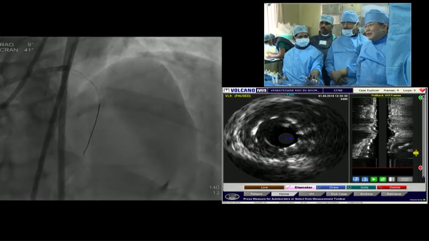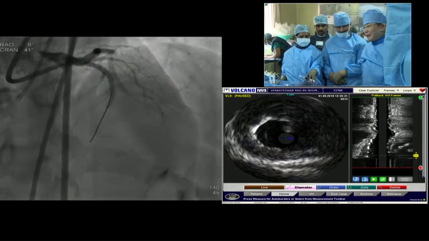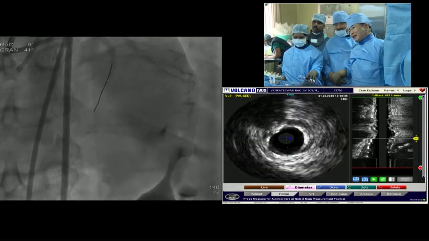Yeah, that's an excellent result. The distal vessel will grow, okay? Perfect demonstration of IVUS-guided PCI.